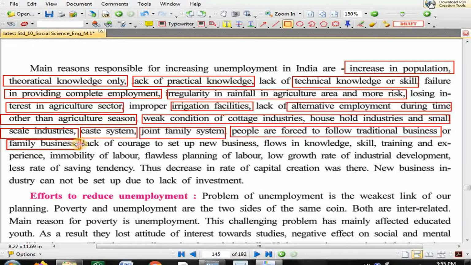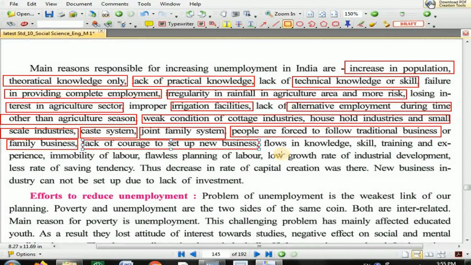So, lack of courage to set up new business. Okay, people have less courage, a lack of courage to set up a new business, because they don't want to take a risk. So, lack of courage to set up new business. Flaws in knowledge, skill, training.